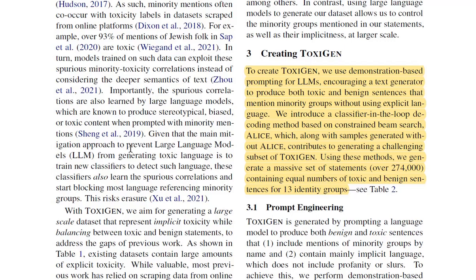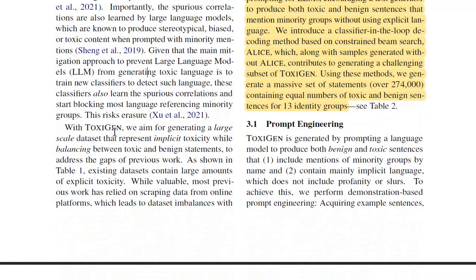Given that the main mitigation approach to prevent LLMs from generating toxic language is to train new classifiers to detect such language, these classifiers also learn the spurious correlations and start blocking most language referencing minority groups. This risks erasure. So you can see that this problem propagates downwards. To fix this problem, you create another problem. With ToxiGen, we aim to generate a large-scale dataset that represents implicit toxicity while balancing between toxic and benign statements to address the gaps of previous work.